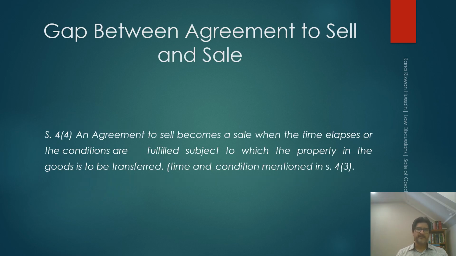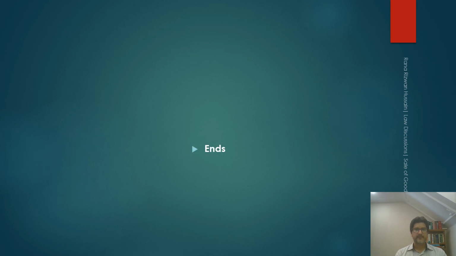Gap between agreement to sell and sale: an agreement to sell becomes a sale when the time elapses or the conditions are fulfilled, subject to which the property in the goods is to be transferred. Time and condition are mentioned in Section 4, subclause 3. That's the end of this lecture. In the next lecture, we shall discuss the difference between sale and agreement to sell. Thank you.